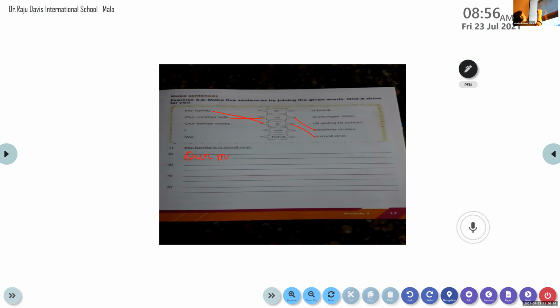Our mother, M-O-T-H-E-R, mother tells, T-E-L-L-S, tells us, U-S, us, bed, T-I-M-E, bedtime stories, S-T-O-R-I-E-S. And what do we put at the end of the sentence? Full stop. Okay, very good, Bhagyashree. Thank you. Tirtha, try the third one.